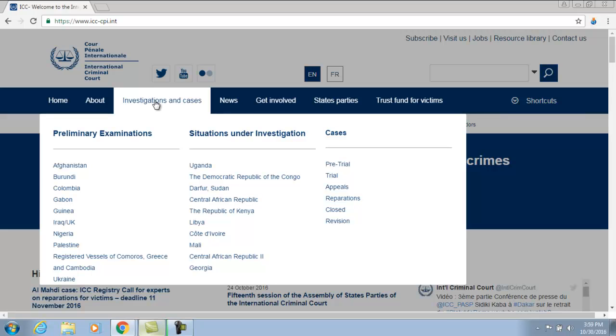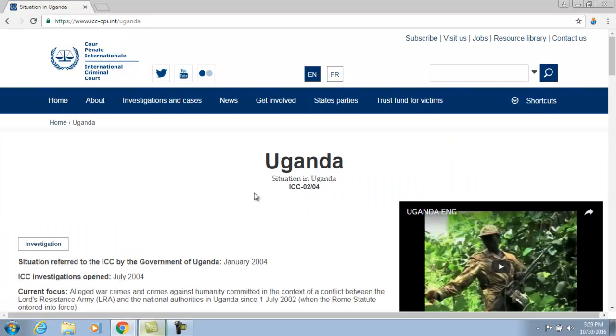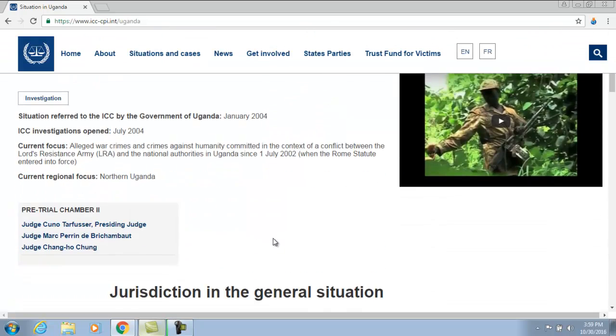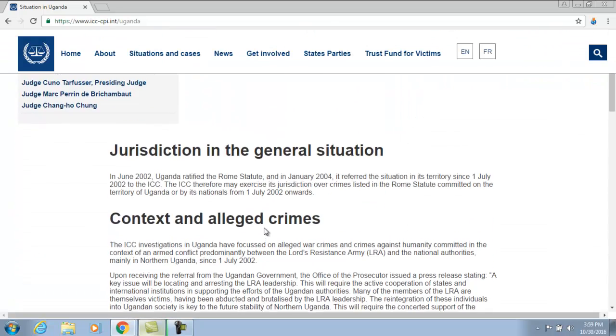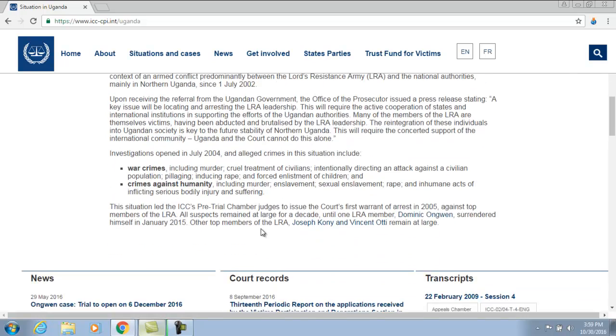For example, the investigation currently underway in Uganda. This situation is a conflict between the Lord's Resistance Army and the Ugandan government. So we get a lot of background information on that and a lot of other information and related documents.